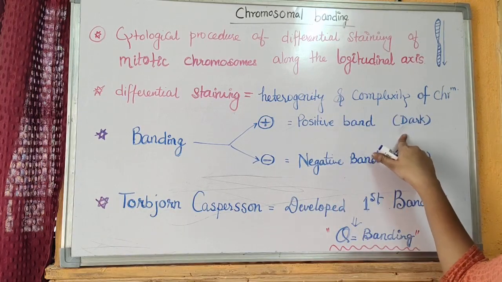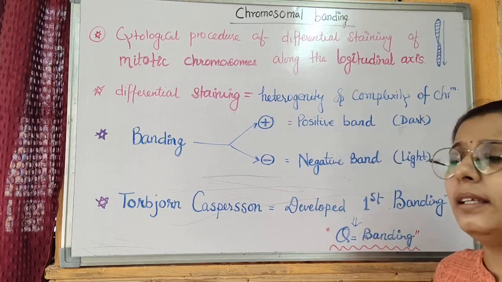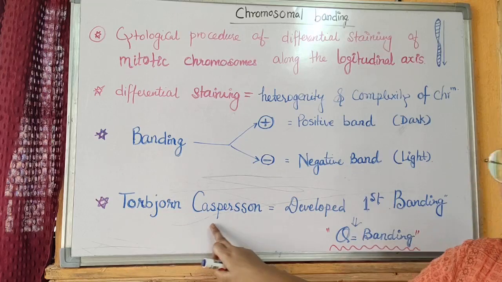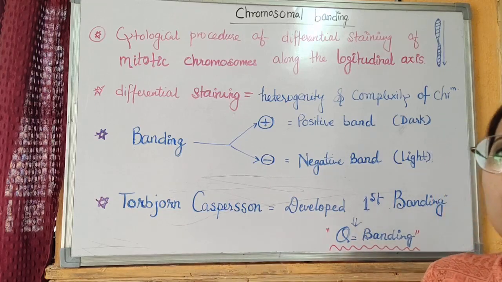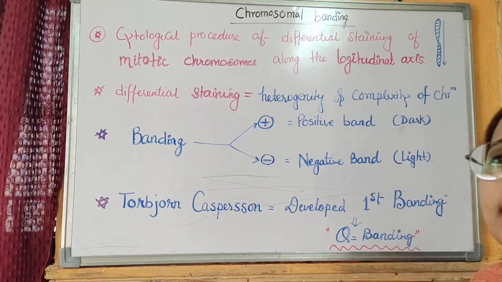First is the dark band and the second is the light band. The dark band shows the positive band and the light bands are the negative band. Torbjörn Caspersson was the first scientist who did the chromosomal banding, and it was Q banding type.